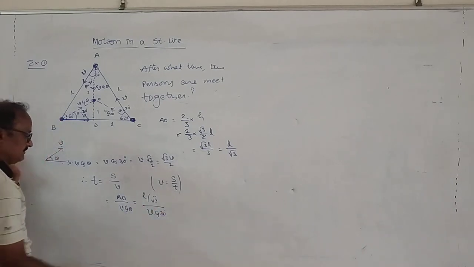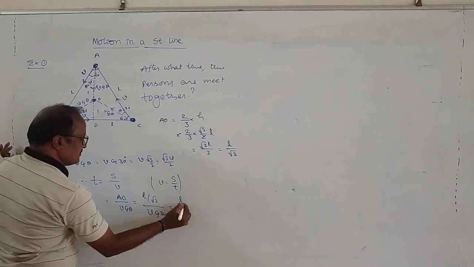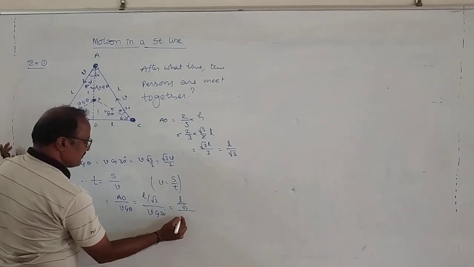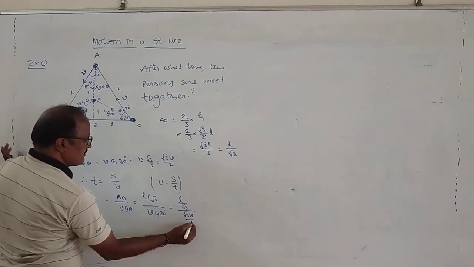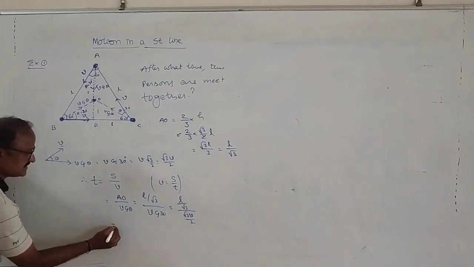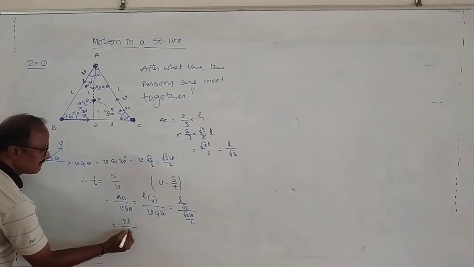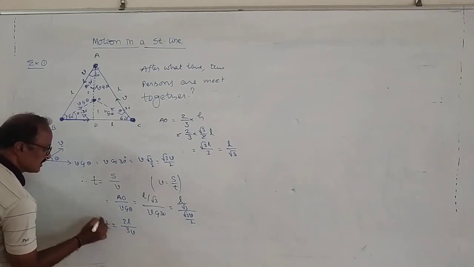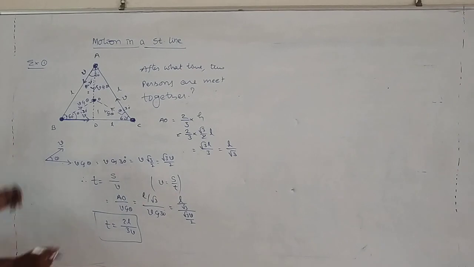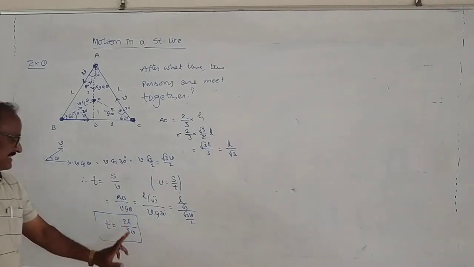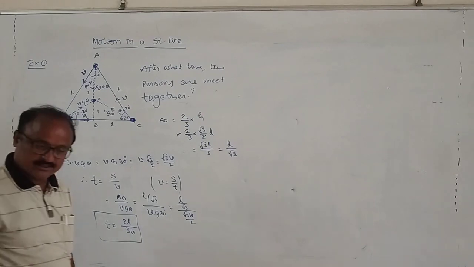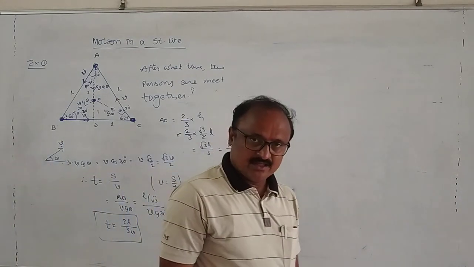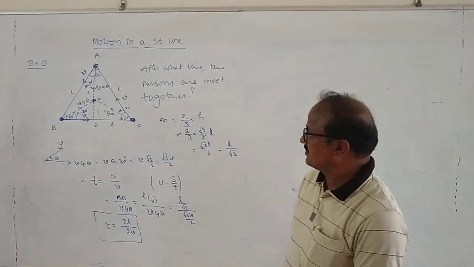V cos 30, that is L by root 3 by V cos 30. What is the value? Root 3 V by 2. So this is equal to 2L by 3. Correct. Time taken for the three persons to meet together is given by T is equal to 2L by 3. This is the formula, very important. Come on, note it down, my dear students.